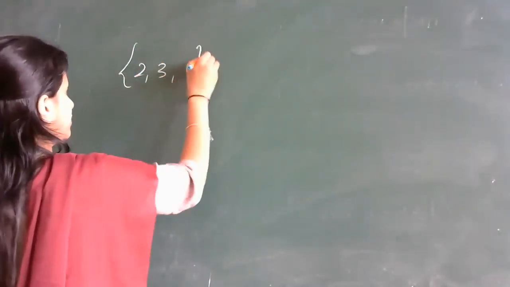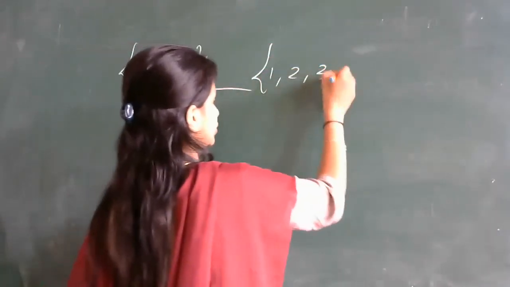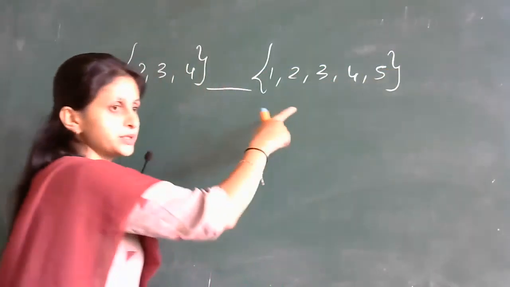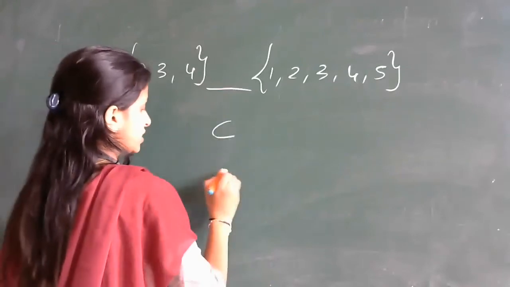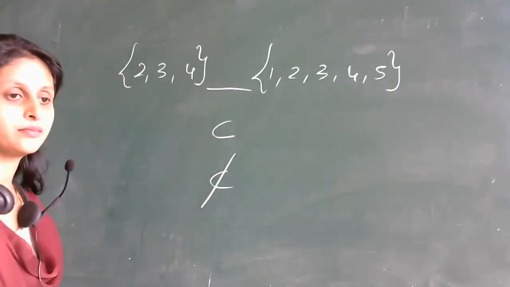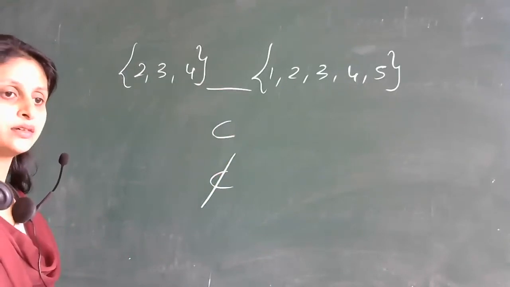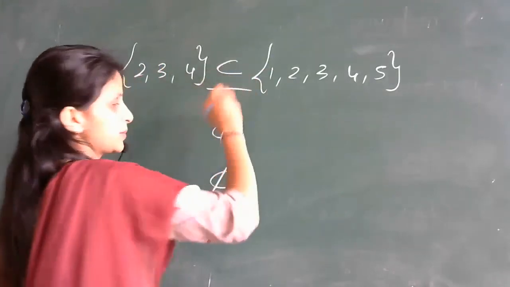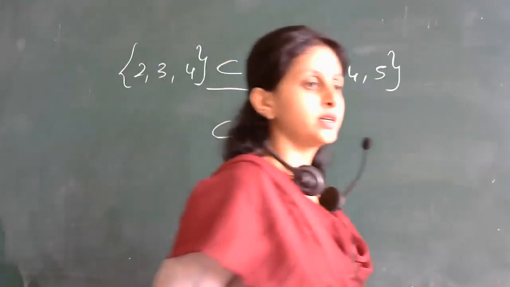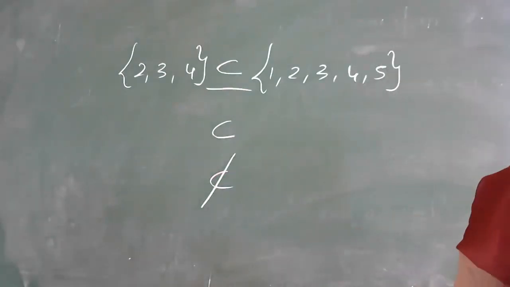Make correct statements by filling in the symbols, subset or not a subset, in the blank space. Right? So the first one: {2, 3, 4} blank space {1, 2, 3, 4, 5}. So is it a subset or not a subset, students? Which sign will you use? Is it a subset? Yes, of course it is a subset, right? Because elements in this set are in this set also. So it is a subset. Right, students?